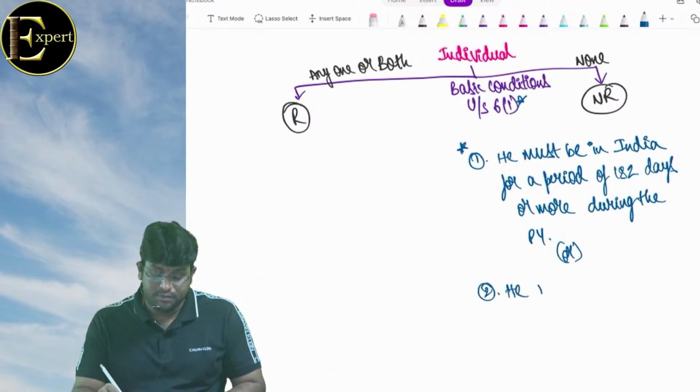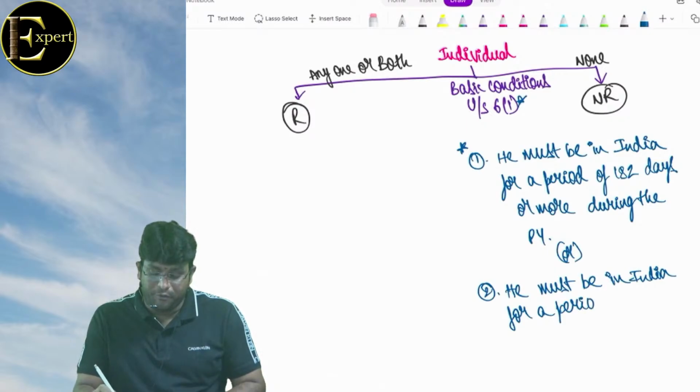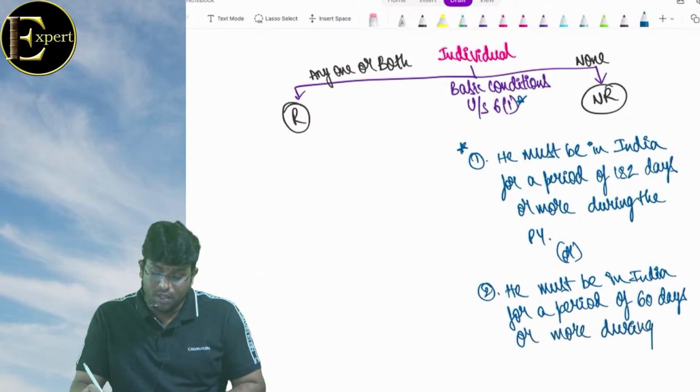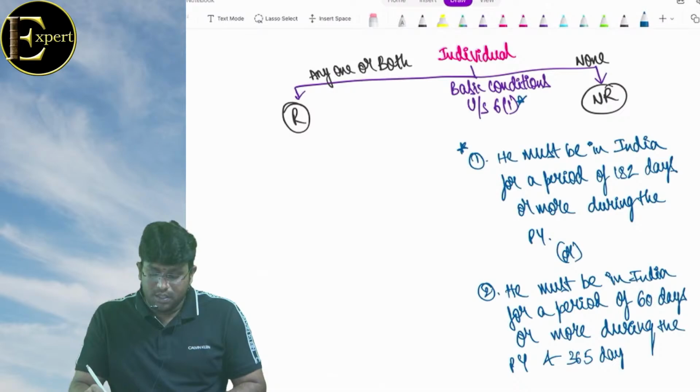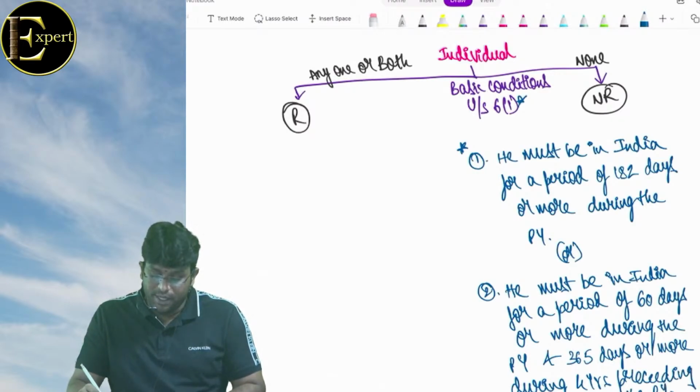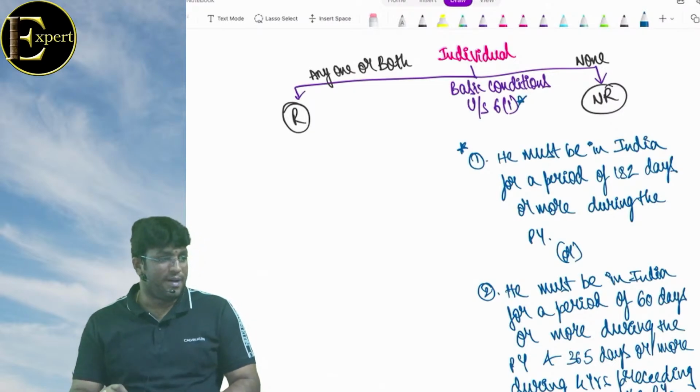Number 2. He must be in India for a period of 60 days or more during the previous year and 365 days or more during 4 years. During 4 years. What beta? Preceding the previous year. समझ में आ रहा है क्या बेटा?